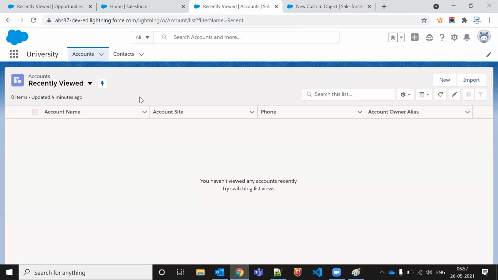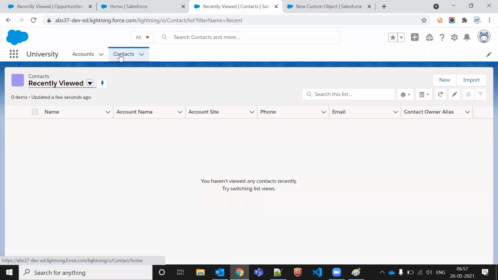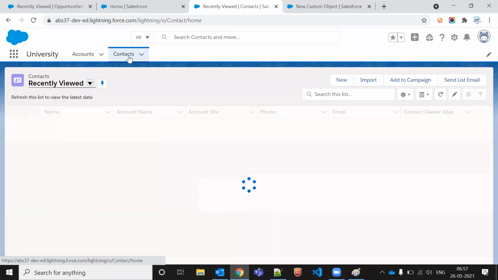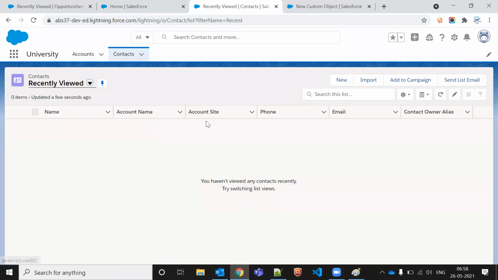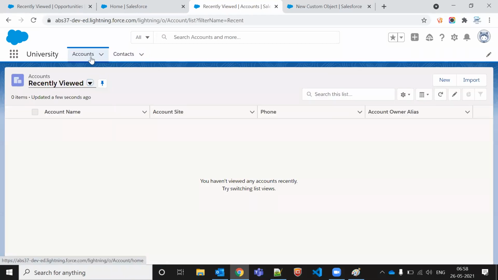At the UI level, if I want to call that object, I cannot call an object anywhere in Salesforce apart from tabs. So first I will create a tab, and then I will call that object on the tab. If I'm clicking on contact, it means I'm clicking on the contact tab, not the contact object. Once I click on the contact tab, then I go inside the contact object. First we get the tab. This is for displaying purposes only. This is for UI purposes only, tabs.